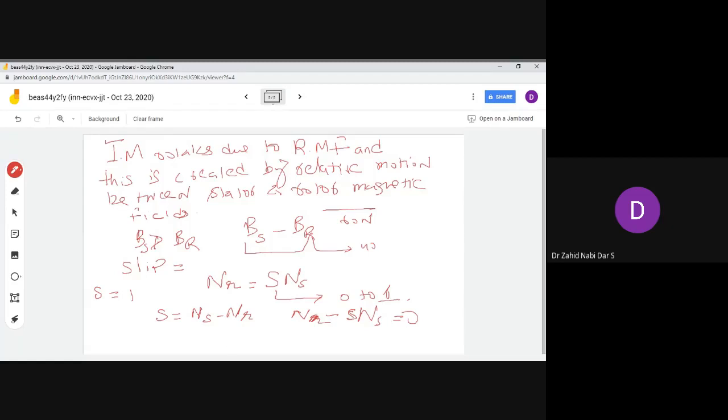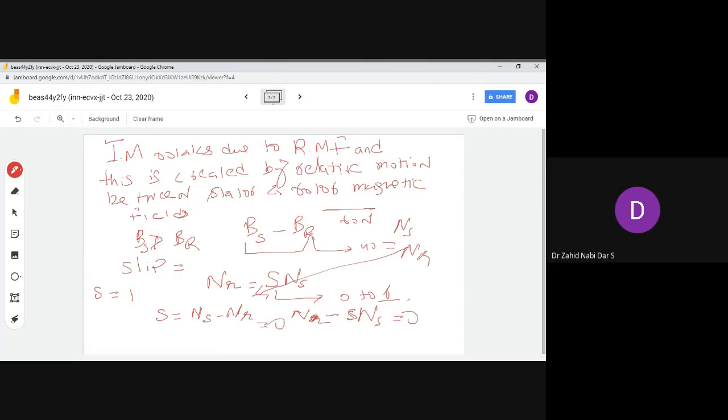In other terms you can also write slip is equal to ns minus nr. Okay, this is your slip. The percentage slip would be ns minus nr divided by ns into 100. So if your ns is equal to nr, your slip would be equal to 0.